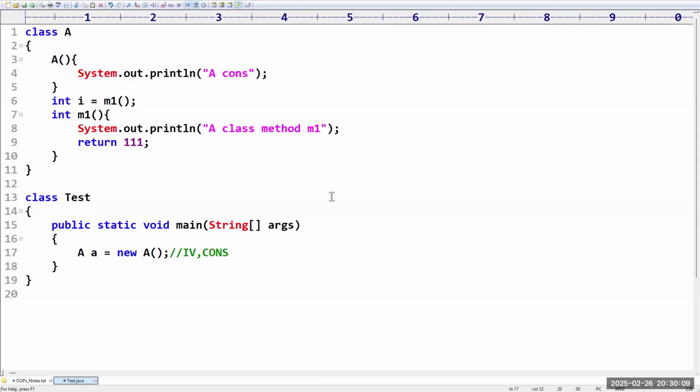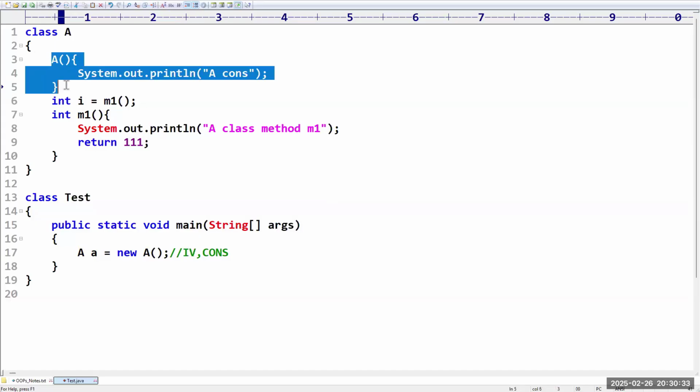Sir, in this case, first the compiler will go to line number 3 and then it will print a constructor. No, not line number 3. Whenever you are creating an object, for which class are you creating the object? A class. In the A class, in which order will the instance content be executed? First the instance variable. That's what I have written here. First priority for instance variables, next priority for constructors. Clear?